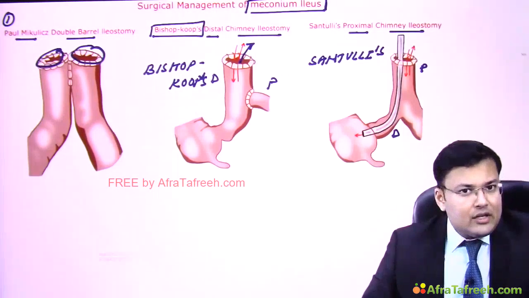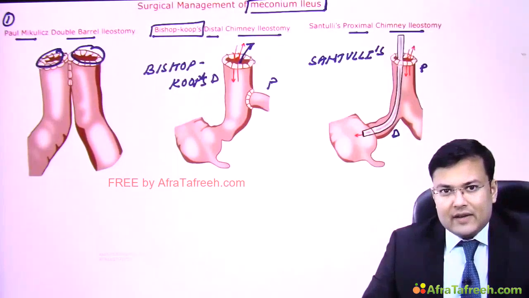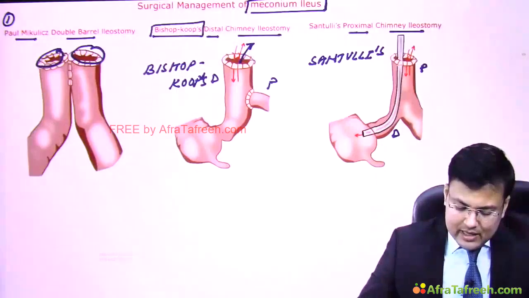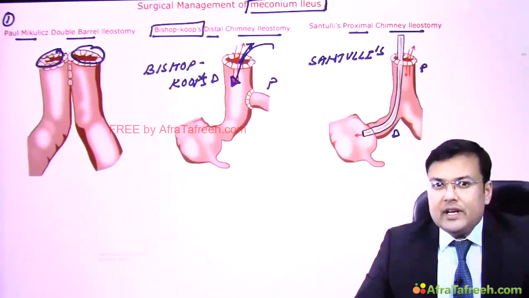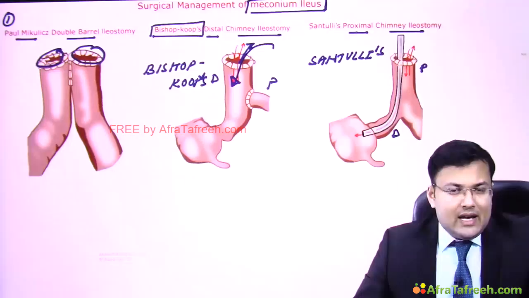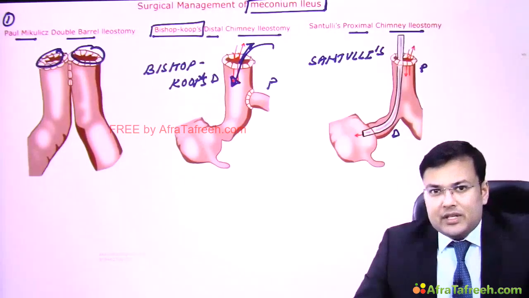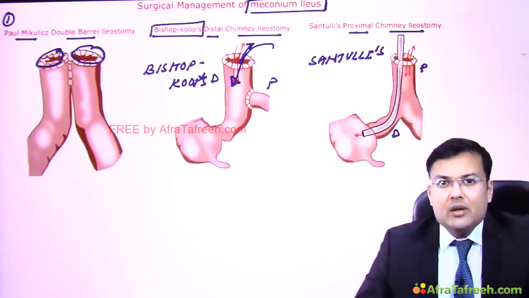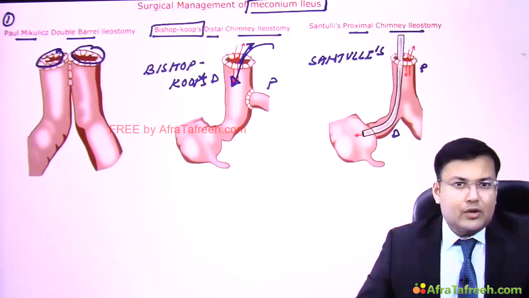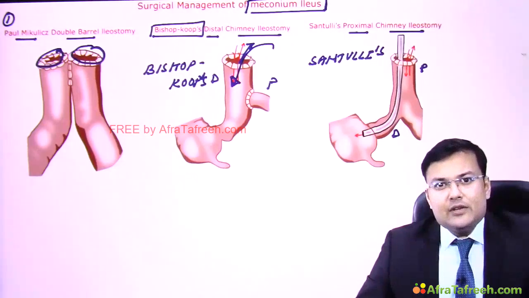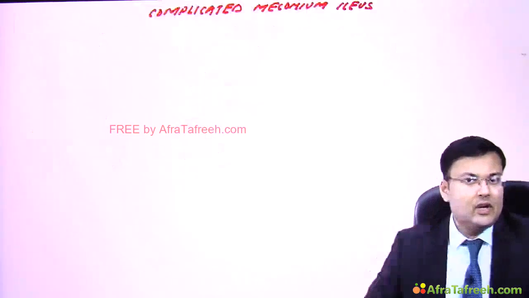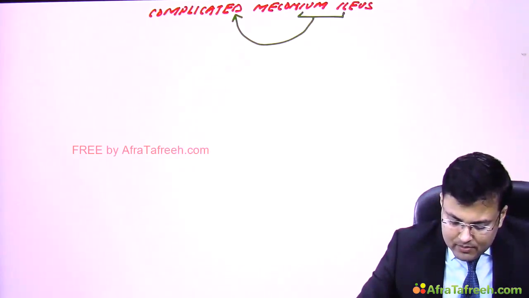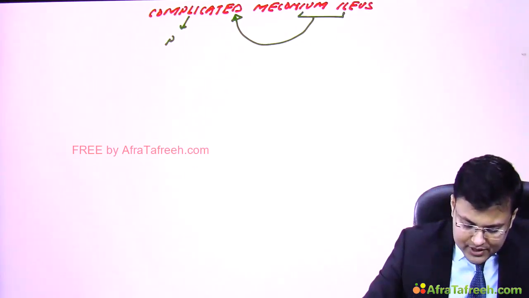What are the advantages of these surgical procedures or this kind of enterostomy? See, this enterostomy can be used for irrigation. So in the post-operative period, we can use it for irrigation. And another advantage, that with these procedures, there is the lowest possible bowel resection, and we can use this enterostomy or ileostomy for postoperative irrigation. Now, what is complicated meconium ileus? So we discussed when the meconium ileus is complicated by perforation.